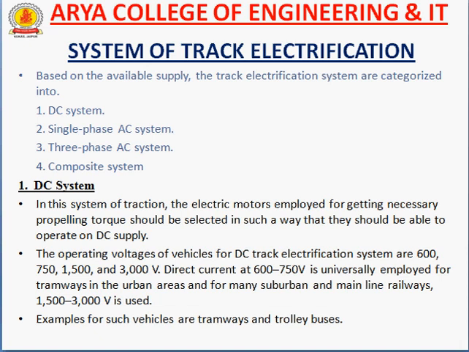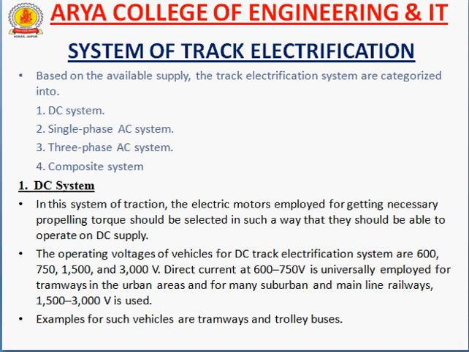Now, system of track electrification. First of all, the system of track electrification is based on supply. So it is categorized into four types. Number one is DC system. Number two, single phase AC system. Number three, three phase AC system, and number four, composite system. So there are four types of track electrification used for traction systems all over the world. First of all, we talk about the DC system.